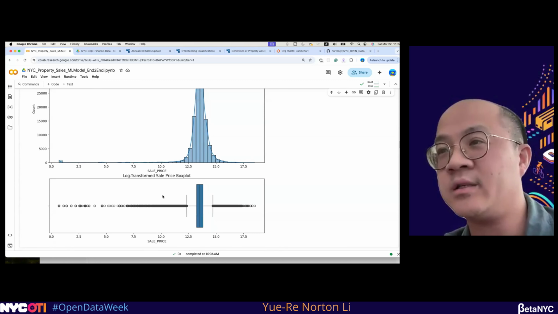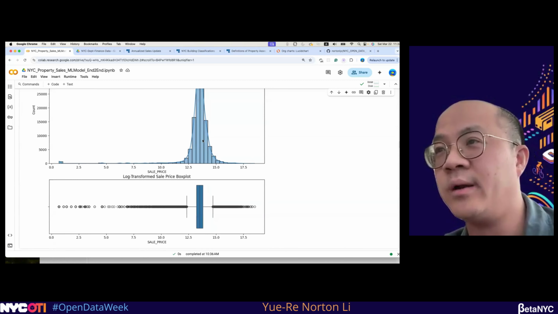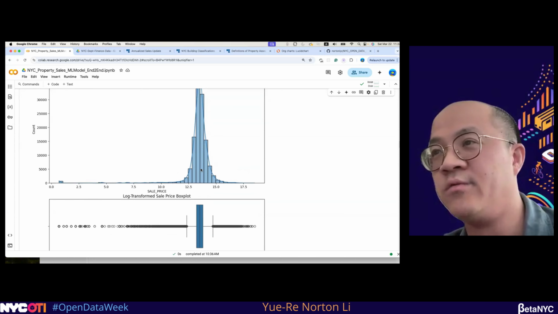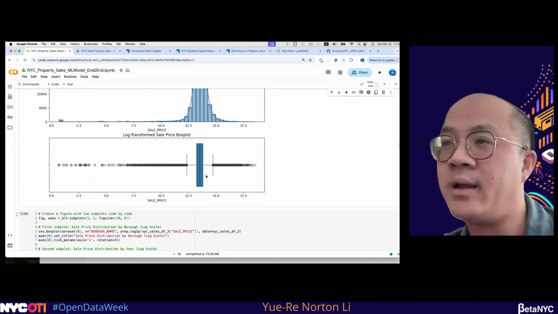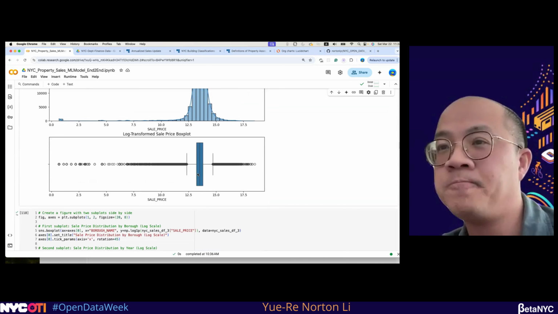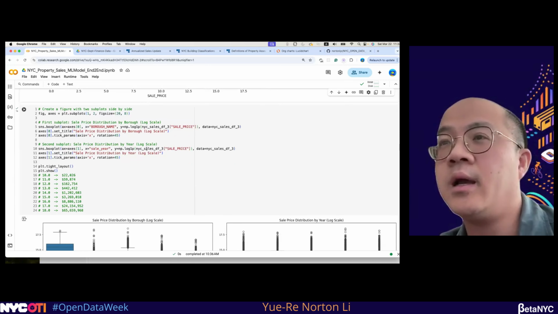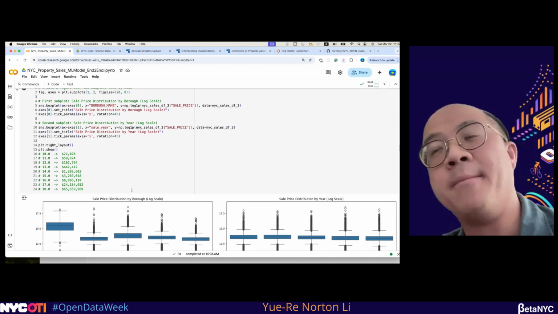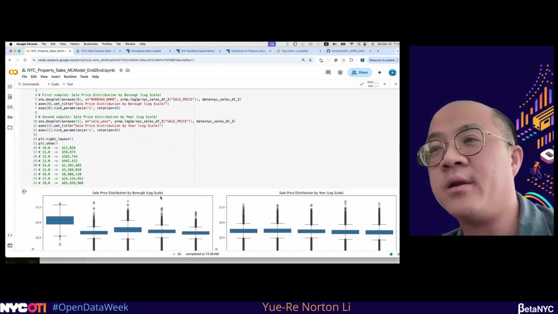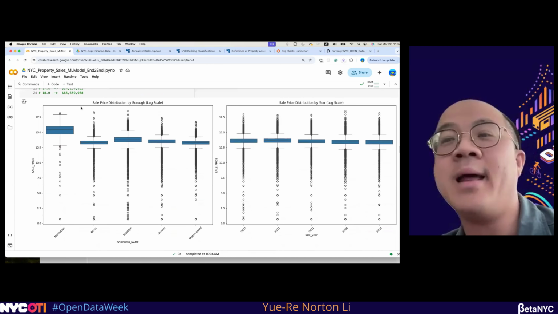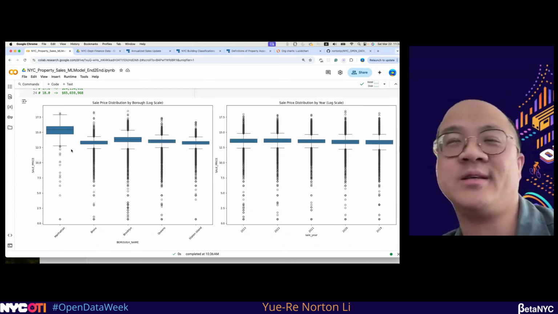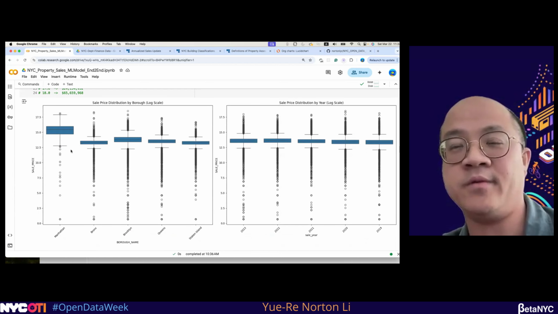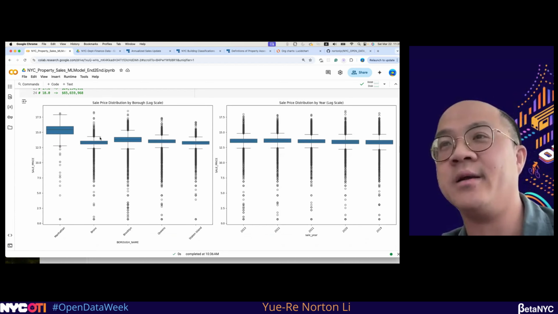There's also the box plot, which is very similar to the distribution here, with a different representation compared to the histogram. Also, later I will try to do it by borough. When you see the borough by log scale, you can see that Manhattan is always on top, because as you know, a house in Manhattan has the highest price among all the others.